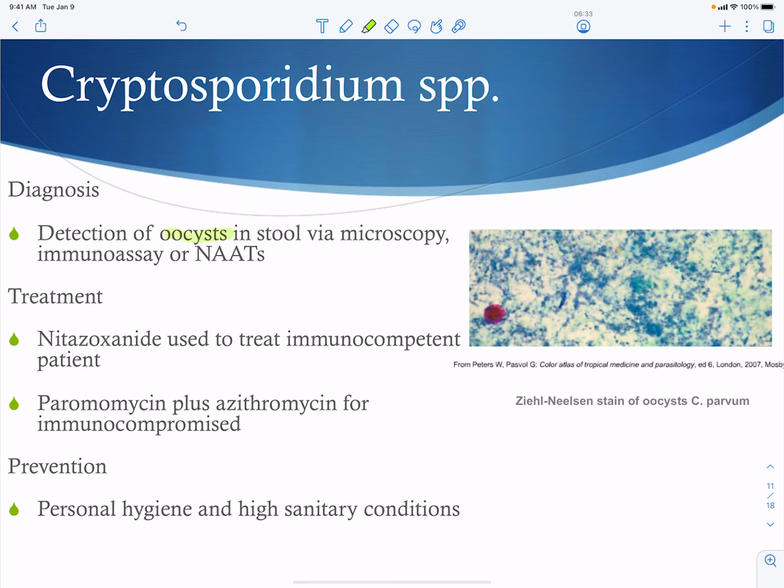Diagnosis is going to be those oocysts in the stools. And also you can use immunoassays or those nucleic amplification tests. You have different treatments, whether you're immune competent or immune compromised. So immune compromised is going to be the paromomycin plus azithromycin, and then immune competent is the nitazoxanide. Prevention, again, goes back to sanitary conditions.